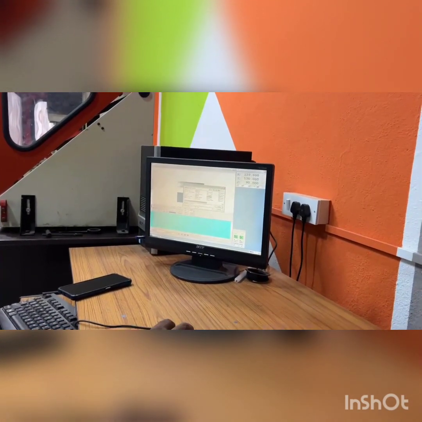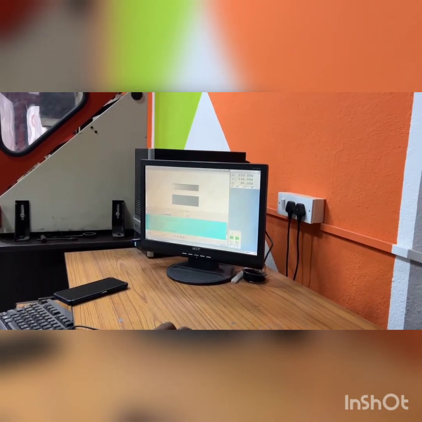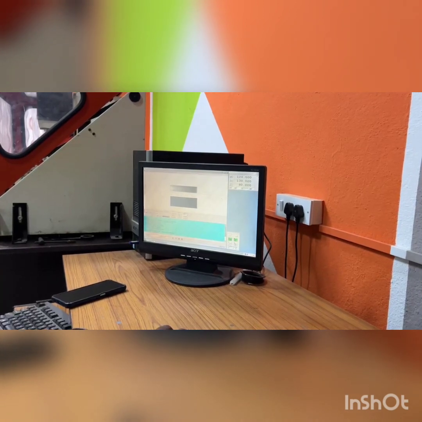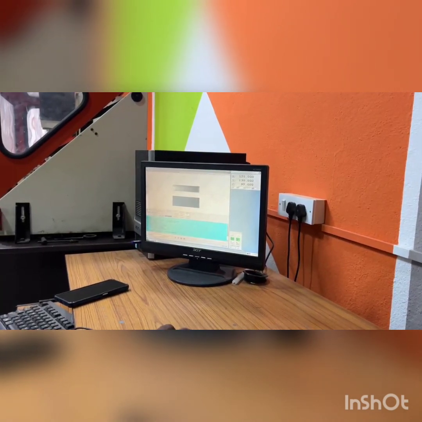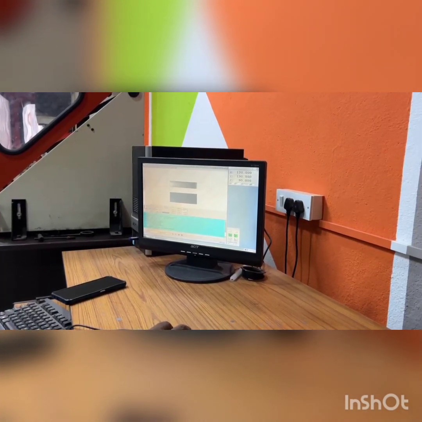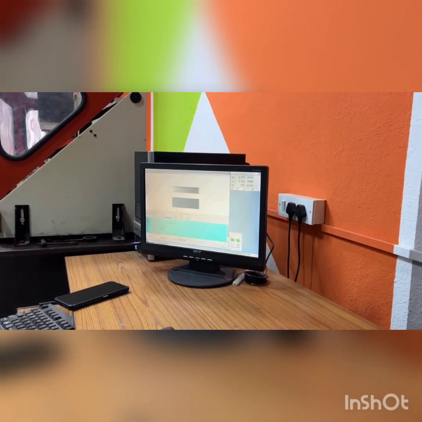For example, I am going to load a program. We have one bar with four buttons available. If you want to start a new cycle, we have an option called cycle start, cycle stop, spindle off and spindle on.